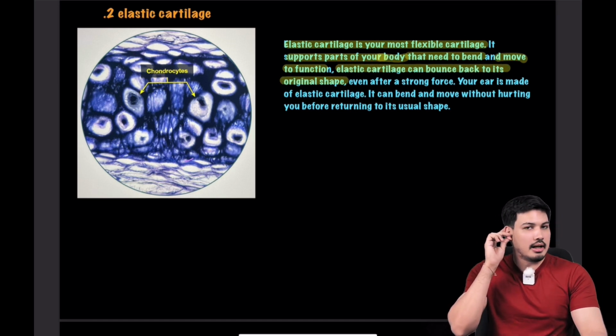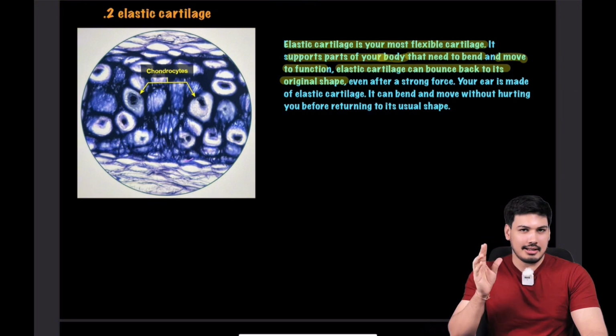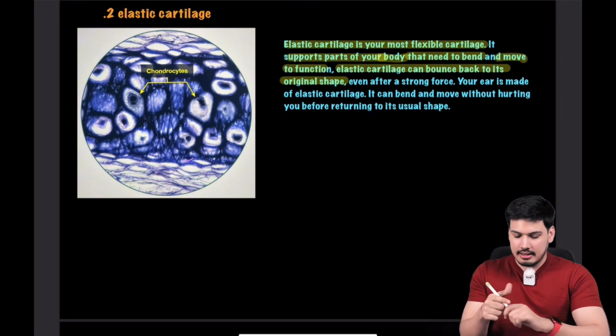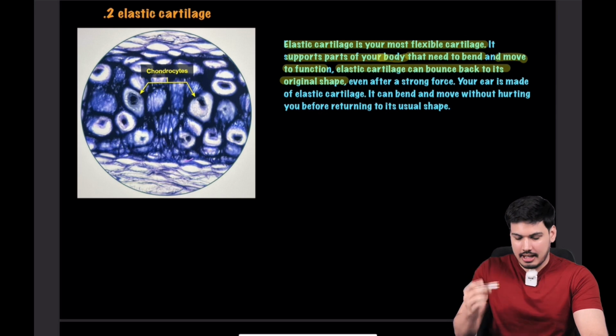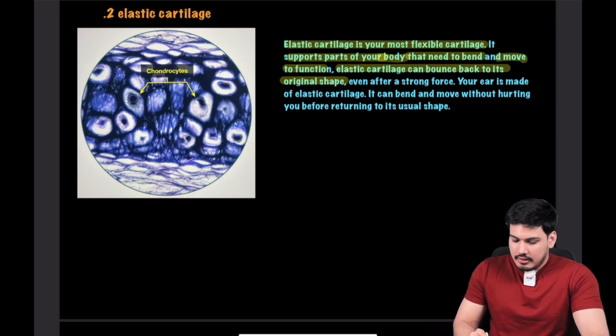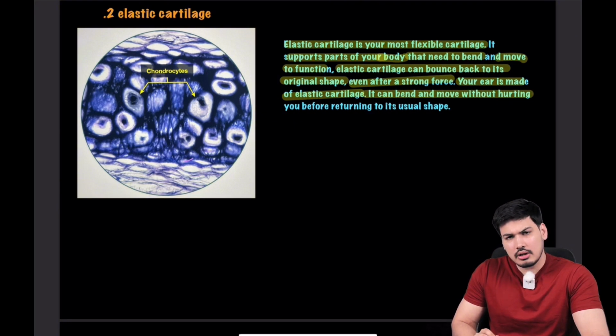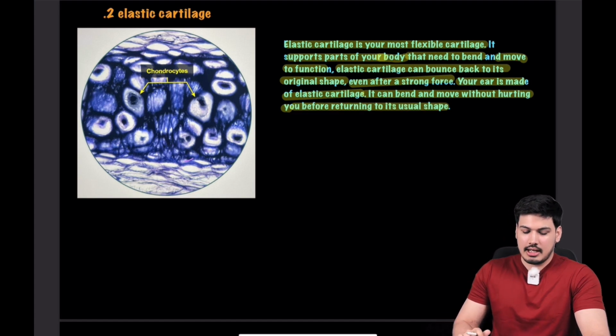Bend your ear and see whether it comes back to its original shape or not. So understood, pinna. Elastic cartilage can bounce back to its original shape even after a strong force. Your ear is made of elastic cartilage. It can bend and move without hurting. Obviously it will not hurt, there is no nerve supply, it is insensitive, so it will not hurt, before returning to its usual shape. So this is your elastic cartilage.